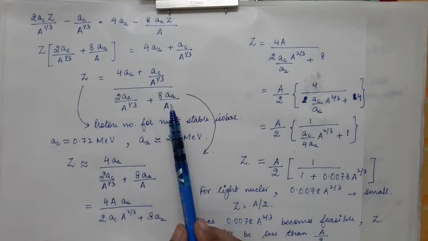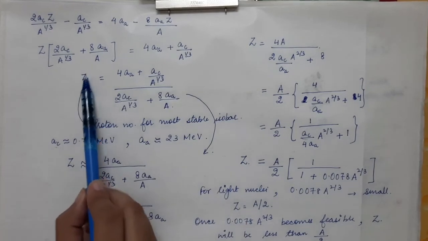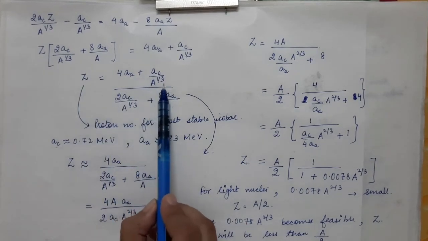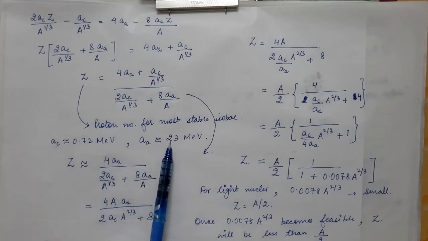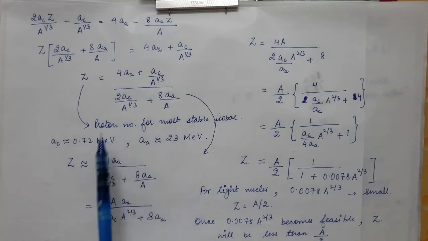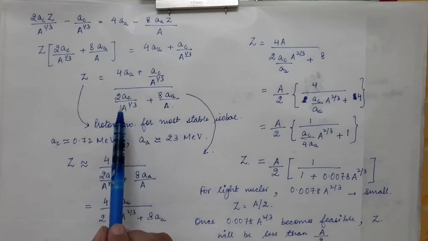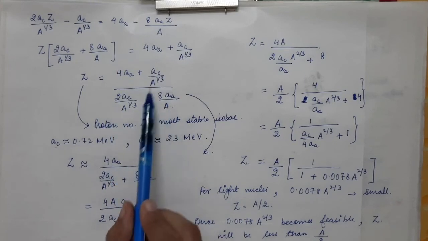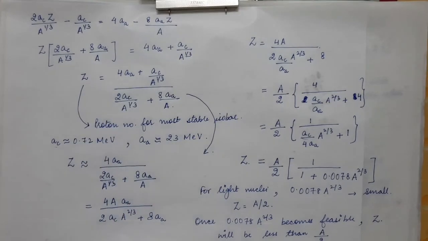So if you are asked in numericals to find the proton number and you are given a particular value of capital A, for that you have to remember these constants. Either they might be given in the question paper or you have to remember these constants and put these constants and the value of capital A which is given in the question paper. So you can find the corresponding proton number for the most stable isobar.